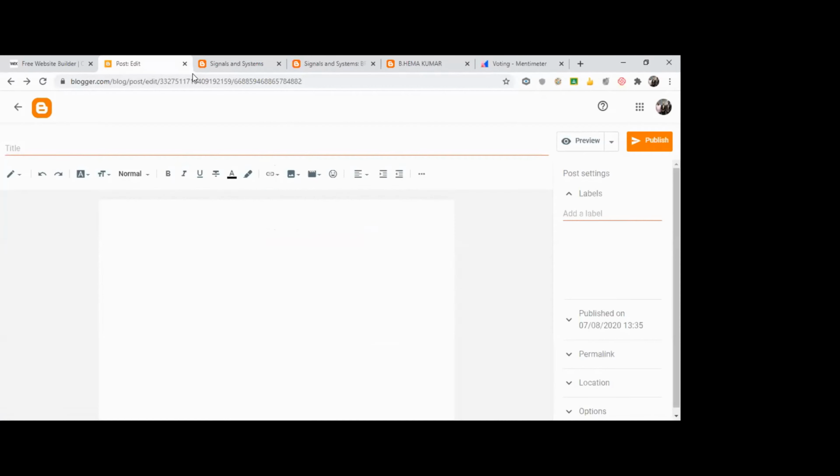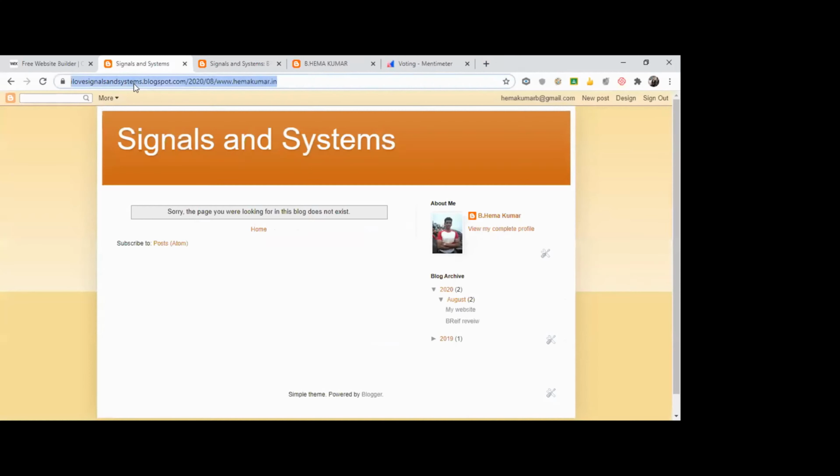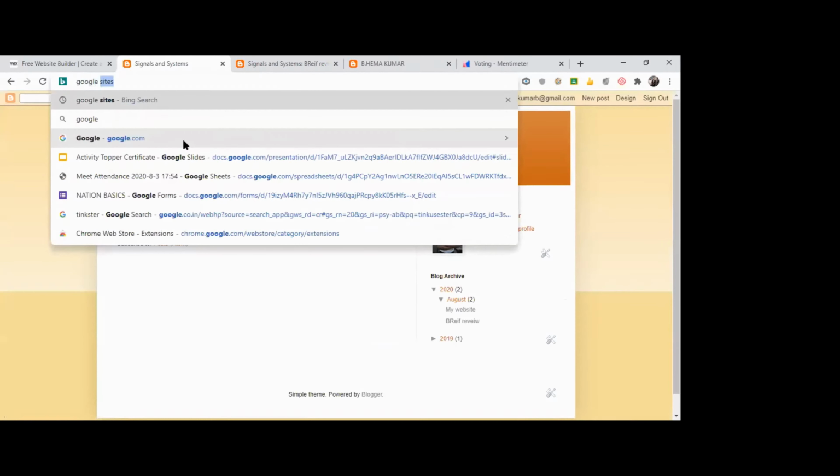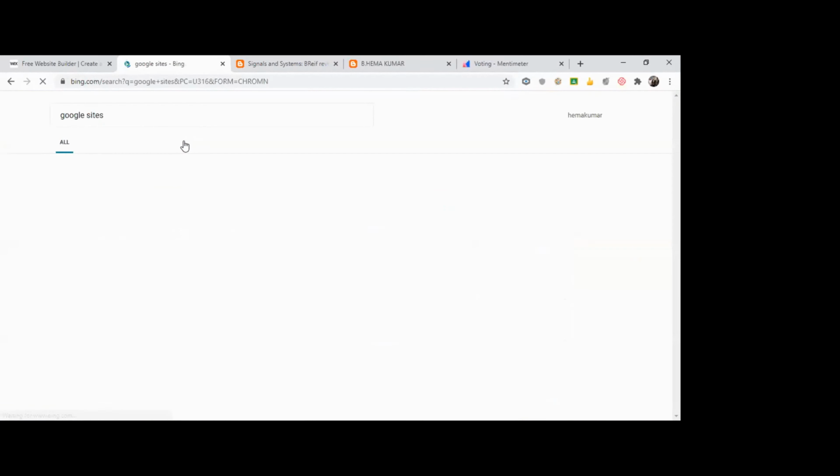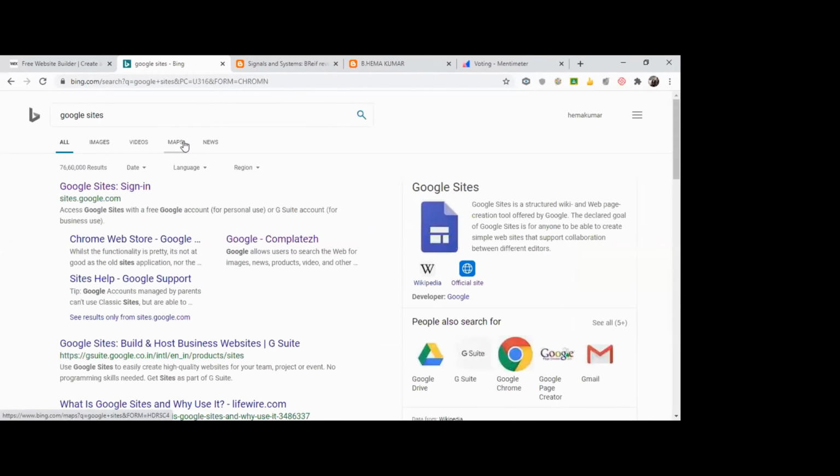Okay, fine. Now we'll get back to the website design. For website design, we are going to use Google Sites. Google Sites is available for website design. A good number of websites are there, but Google has a quite clean interface compared to other websites, though it has fewer options. Still, Google remains a better option. So I'll use Google Sites.